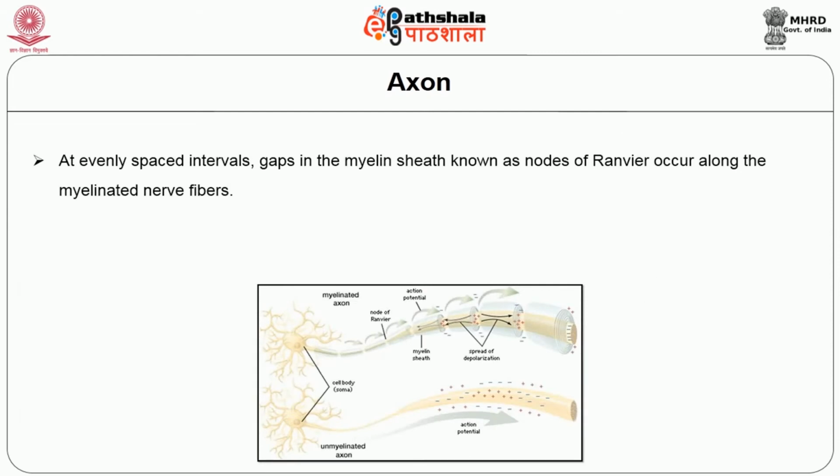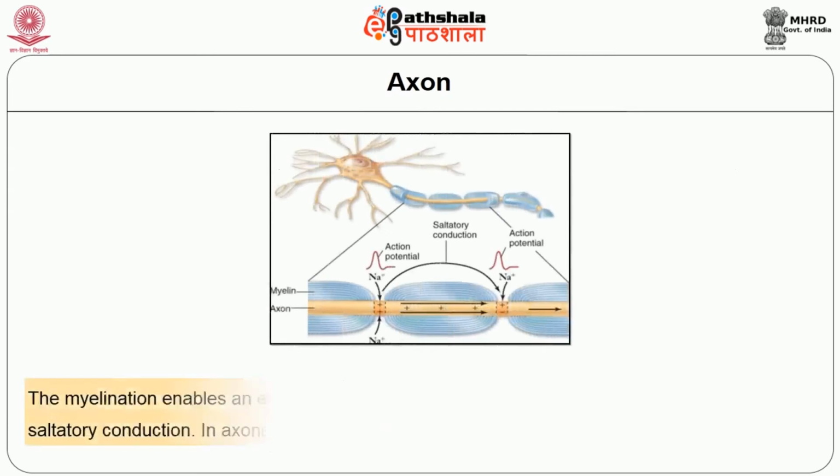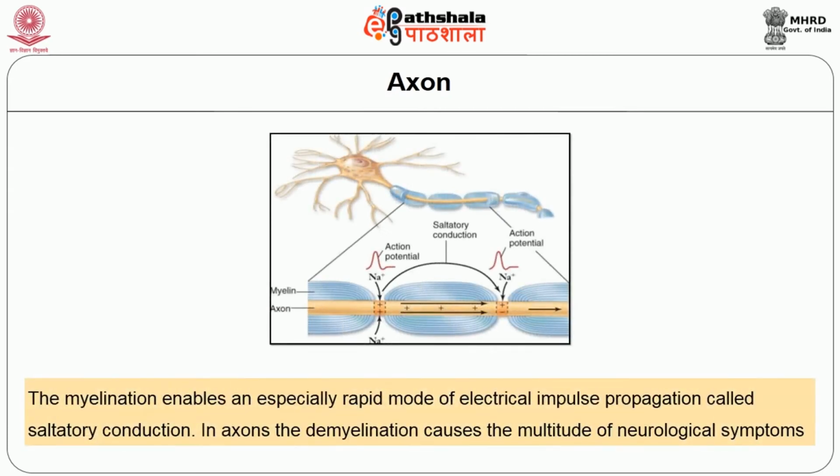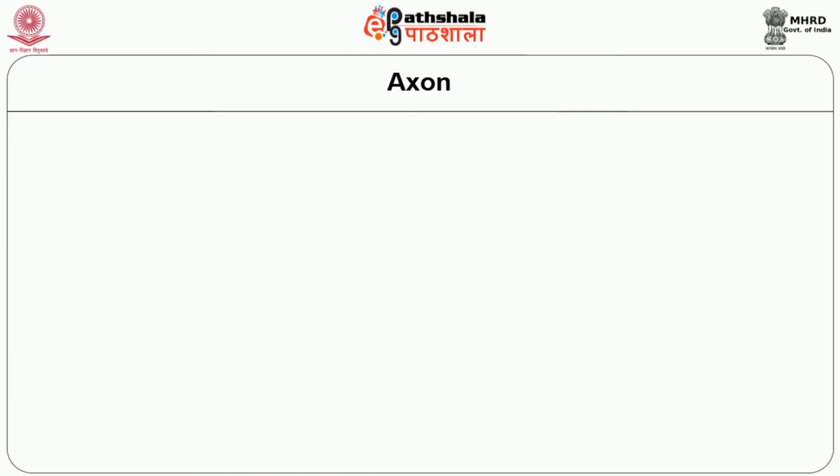At evenly spaced intervals, gaps in the myelin sheath, known as nodes of Ranvier, occur along the myelinated nerve fibers. The myelination enables an especially rapid mode of electrical impulse propagation called saltatory conduction. In axons, demyelination causes a multitude of neurological symptoms.